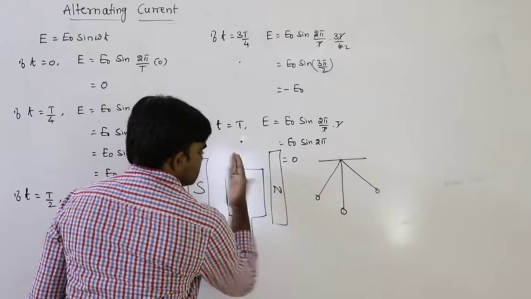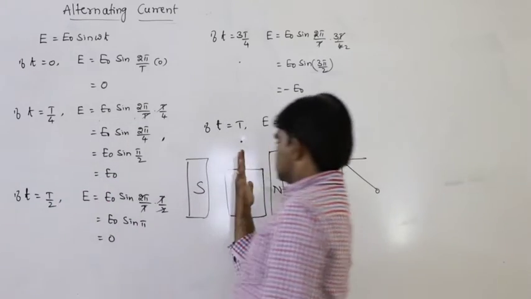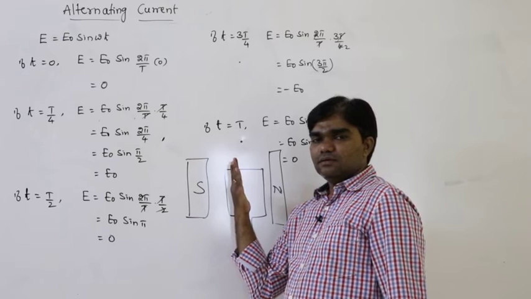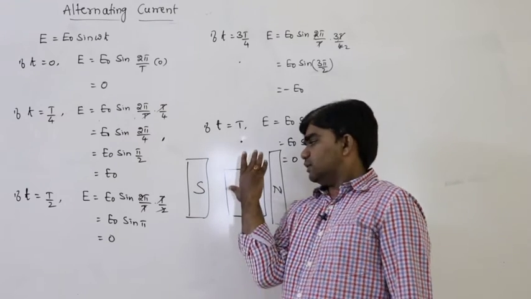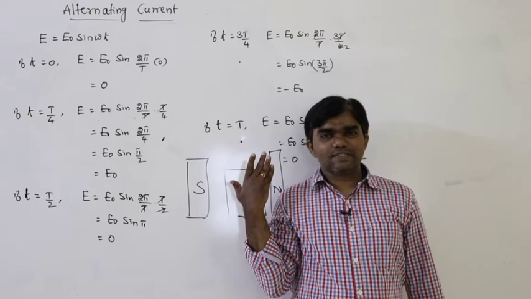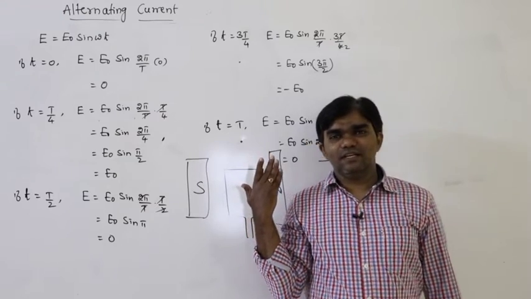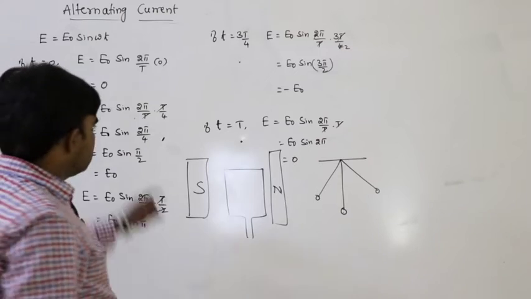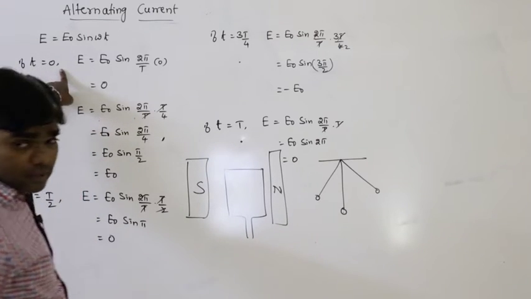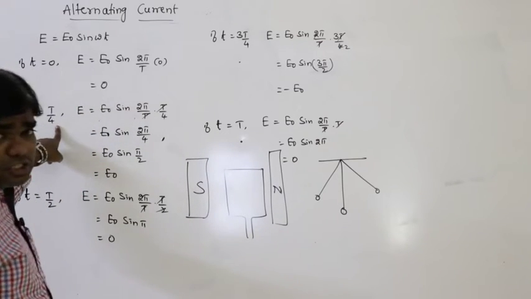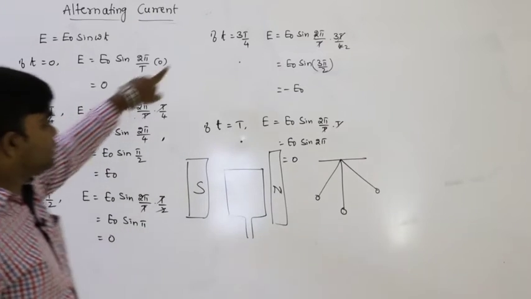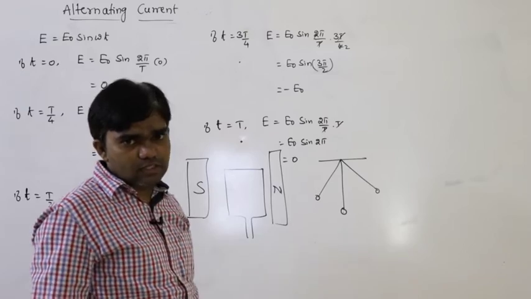Rotate 90 degrees, 180, next 180 plus 90, 270, next this is 360 degrees. 360 degrees of rotation gives one oscillation. So for every pi by 2 radians, the time changes by T by 4: 0 to pi by 2, T by 4, next T by 2, next 3T by 4, next T. That's why we have to consider like this.